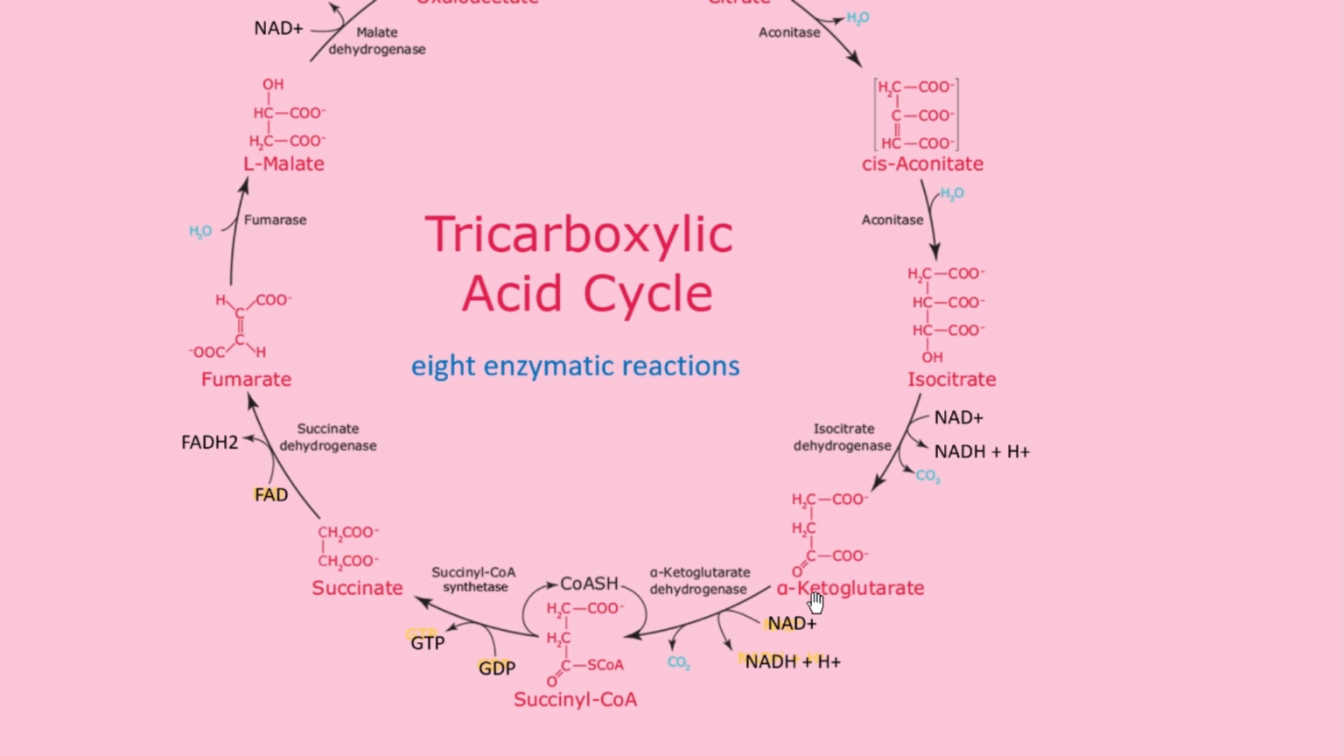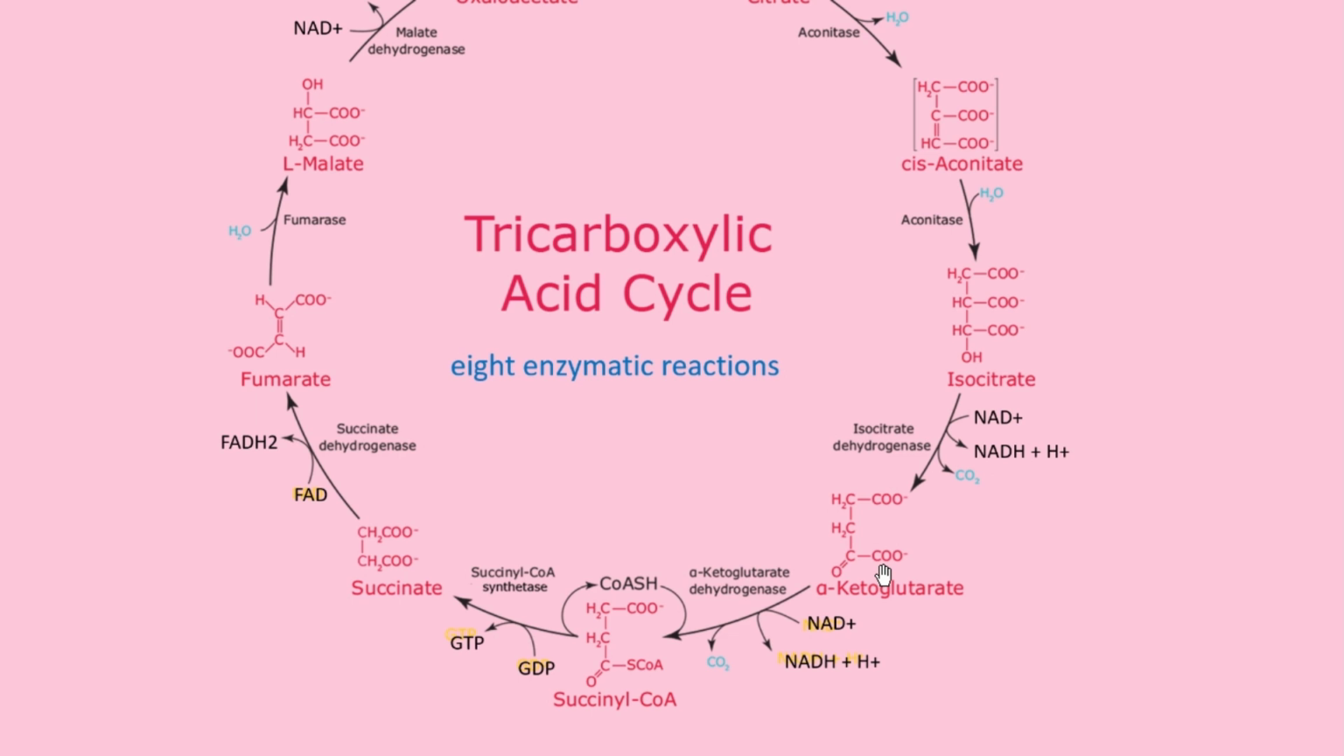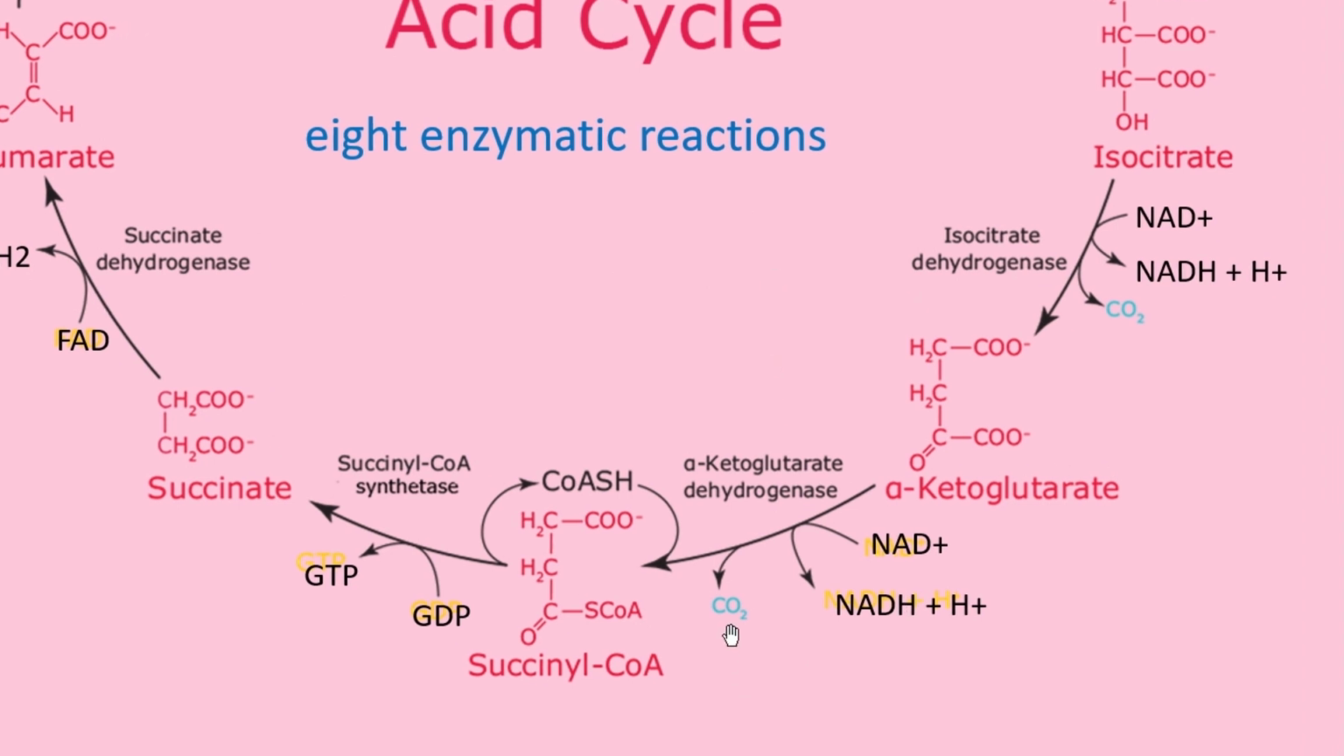If you see the alpha ketoglutarate structure, you will see that the COO minus is not present on the second carbon. So the CO2 molecule is getting released from this second carbon, and the enzyme associated is isocitrate dehydrogenase. NAD plus is converted into NADH and H plus.